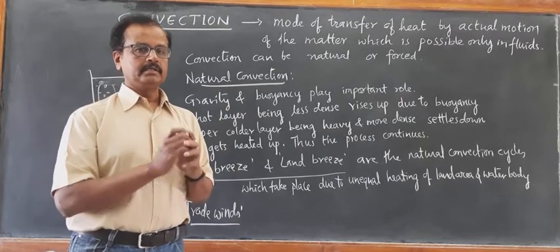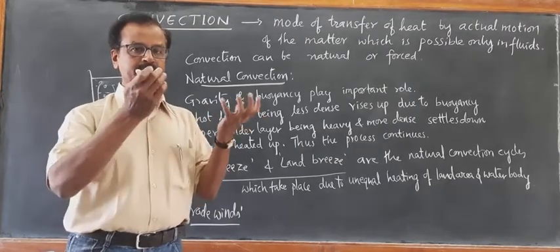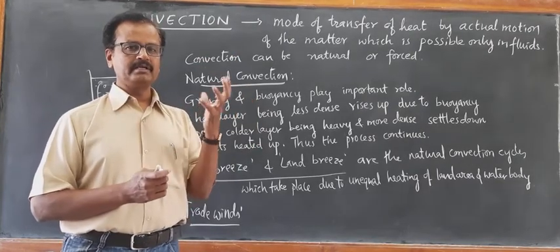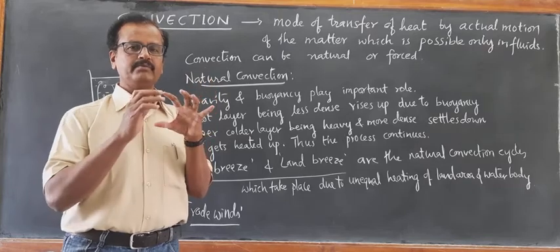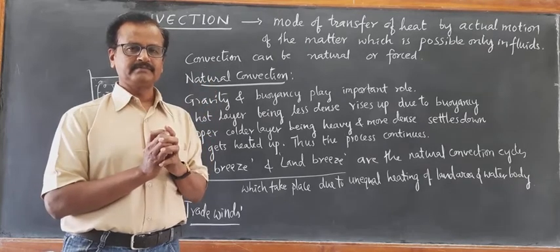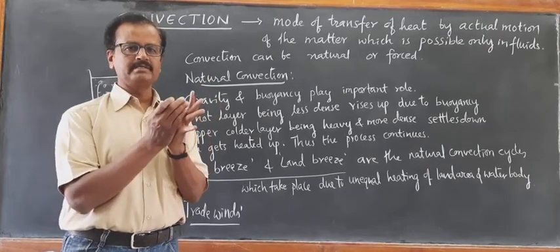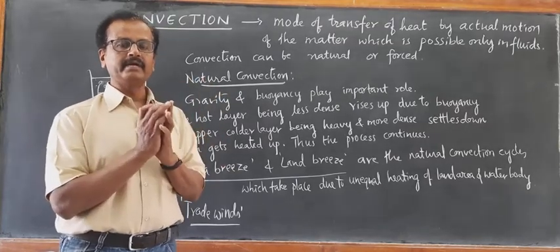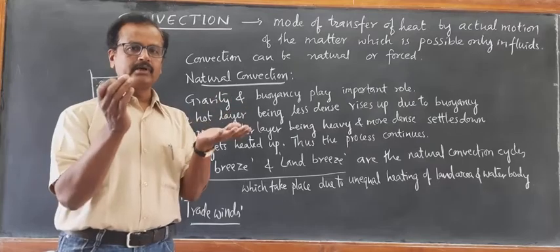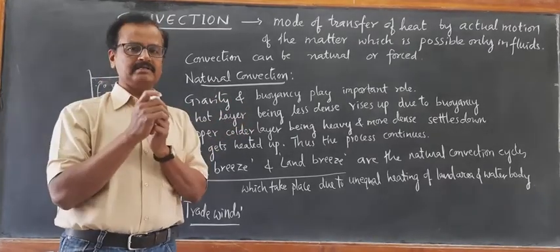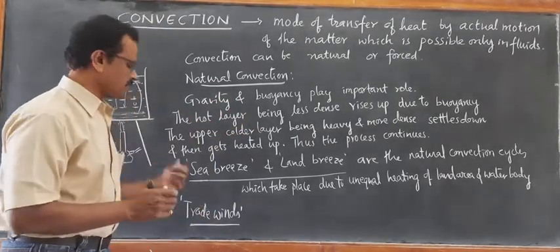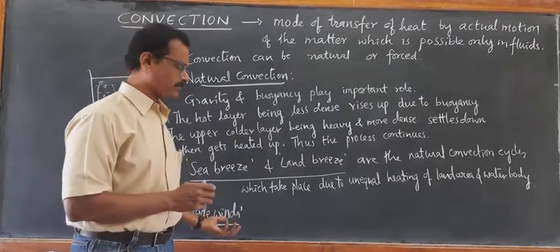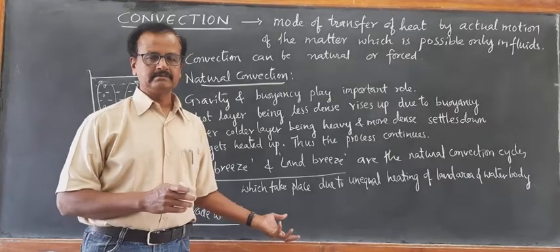You see, the equatorial plane is always receiving maximum heat compared to polar regions. The polar regions are always receiving minimum heat from the sun. Because of this unequal heating up of the equatorial region and the polar regions, the trade winds are caused. Go through the formation of trade winds in detail.